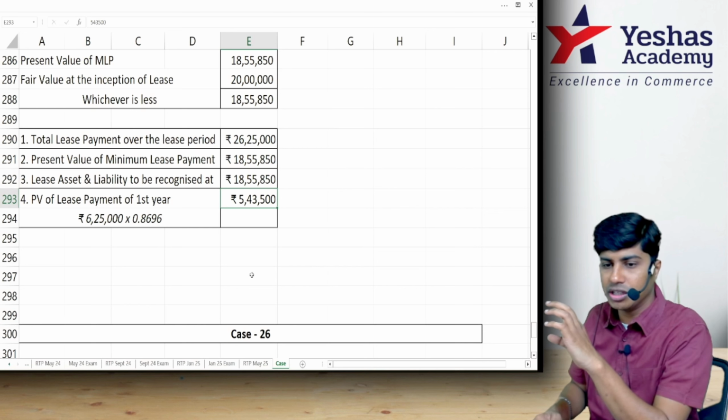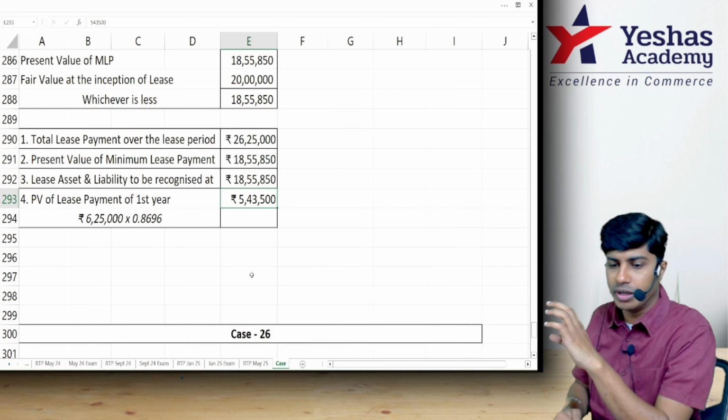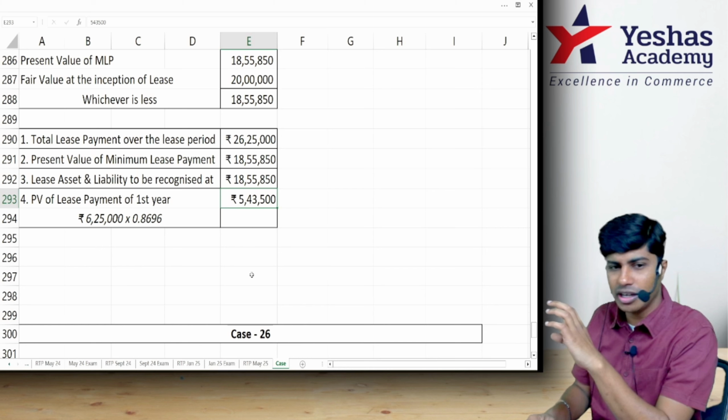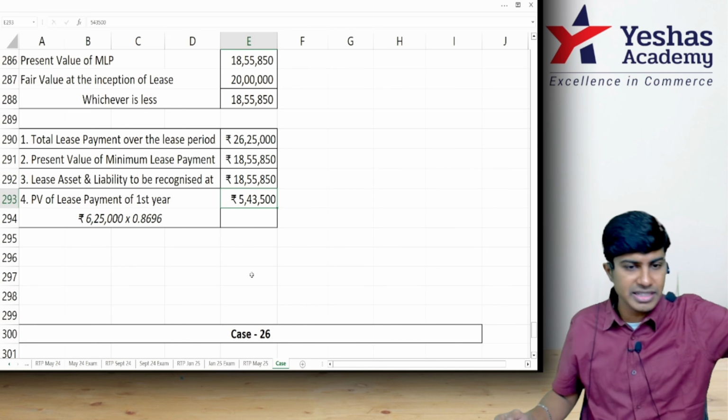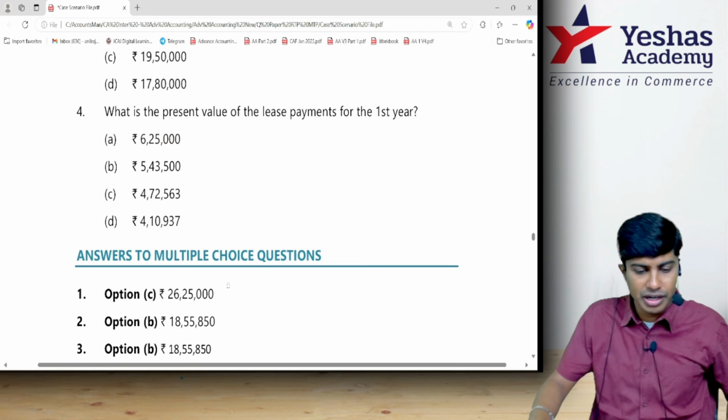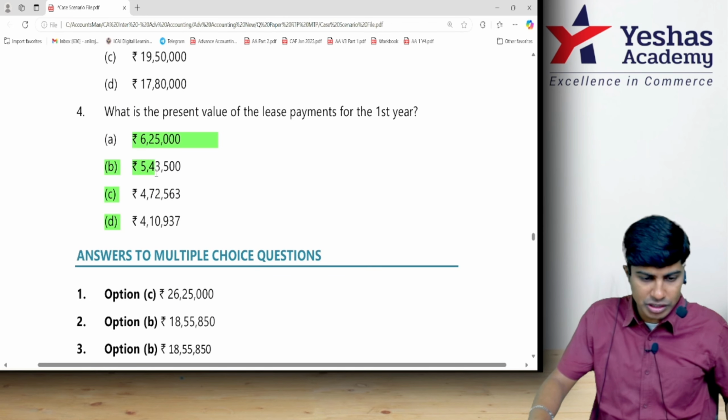Take 5,43,500 in your calculator and add 15% to it. It will become 6,25,000 almost. Get that? So liability after 1 year 6,25,000. Today's value is 5,43,500. Just check, the answer is 5,43,500, option B.